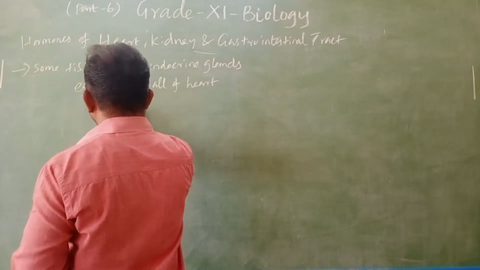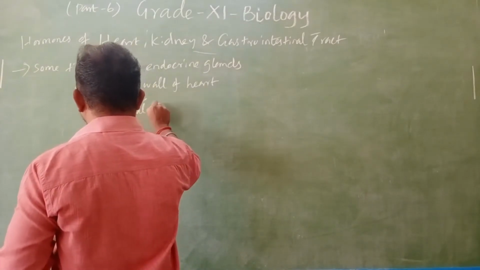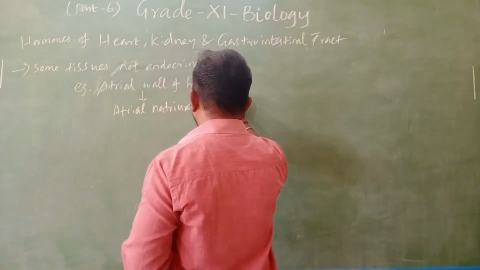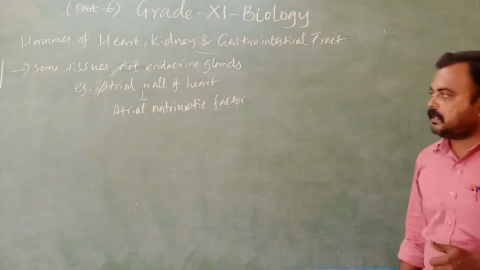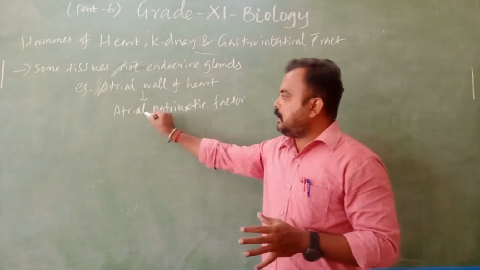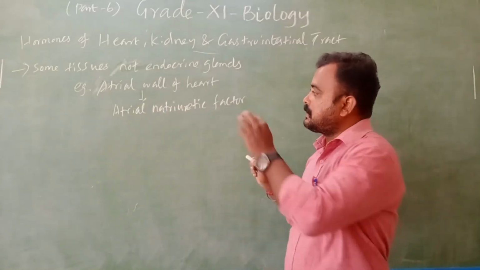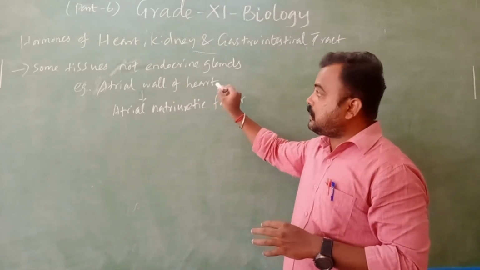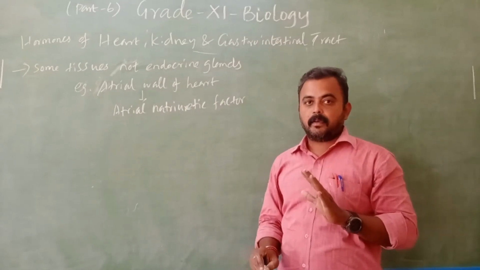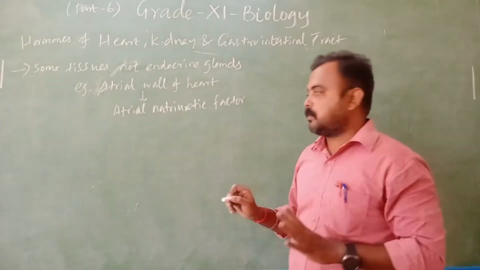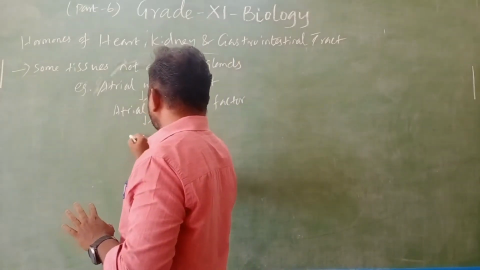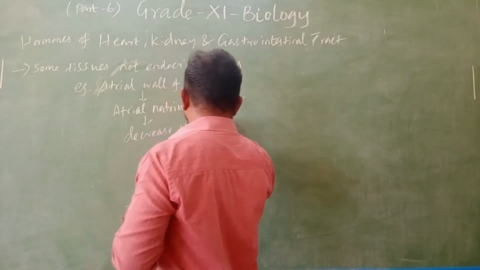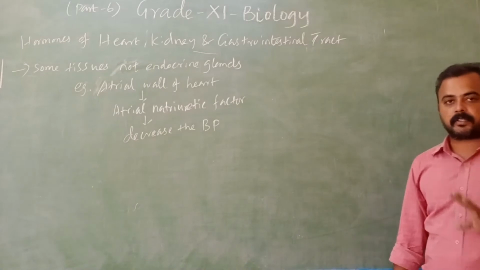Atrial natriuretic factor. Atrial natriuretic factor is secreted by the atrial wall of the heart. There we have tissues. Those tissues are not endocrine, but they produce what? Hormone. Its function is what? It decreases the blood pressure.